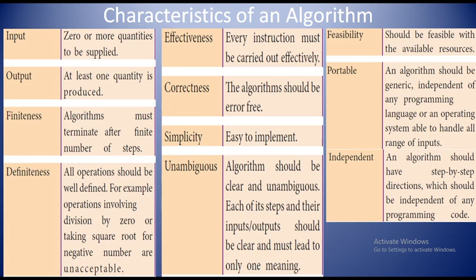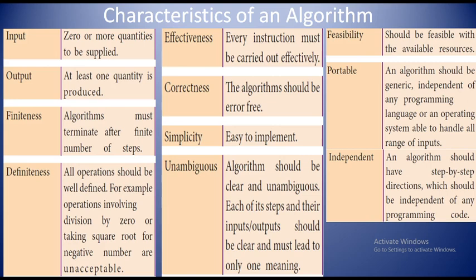And next one is portable. The next characteristic of an algorithm is portable. An algorithm should be generic, independent of any programming language or operating system, able to handle all ranges of inputs. If you are developing an algorithm, it should run in any programming language, as well as in any operating system. That is what portable is.